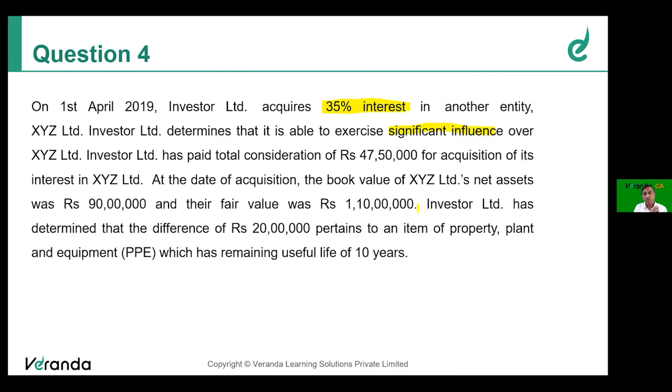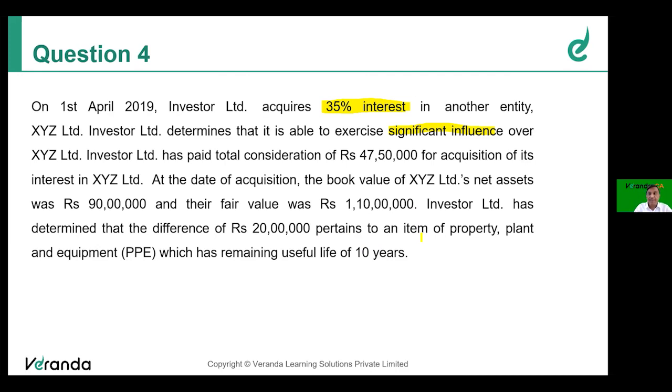So for the purpose of determining the net asset as per book value, it is 90 only, but fair value is 110. That means there is increase in the value of property, plant and equipment to the extent of 20 lakhs, and such PPE has a remaining useful life of 10 years. So where there is an increase of 20 lakhs on account of change in value of PPE, that also shall be taken into consideration to determine the goodwill or capital reserve for an investment in associate or joint venture.